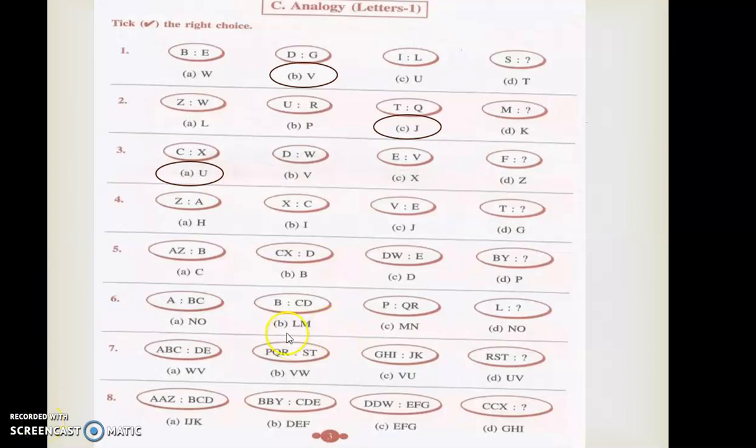Welcome back, kids. See now the fourth question. Z is given and A was given. So that is the last letter and A is the first letter. And likewise X is the third letter from the last and C is the third letter from the beginning. So likewise T was given. So you have to mention the T, U, V, W, X, Y and Z.